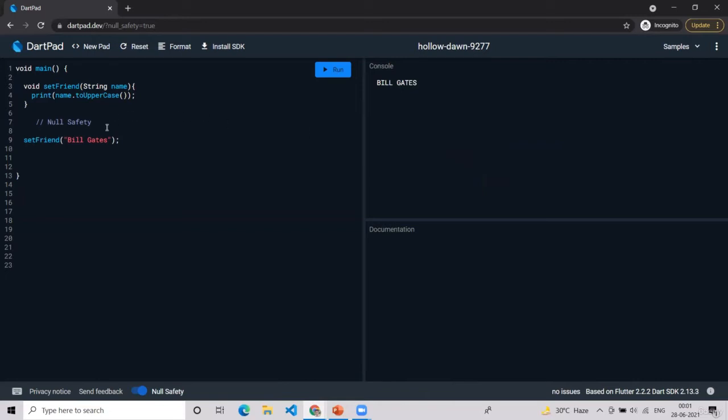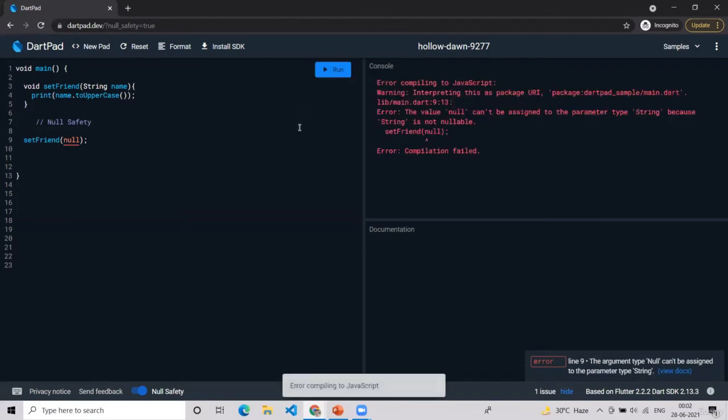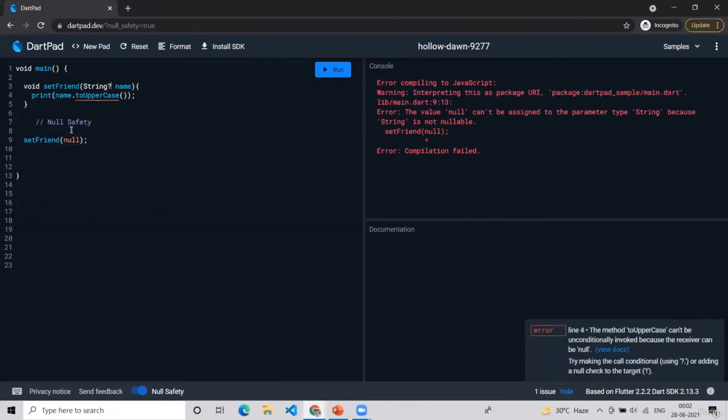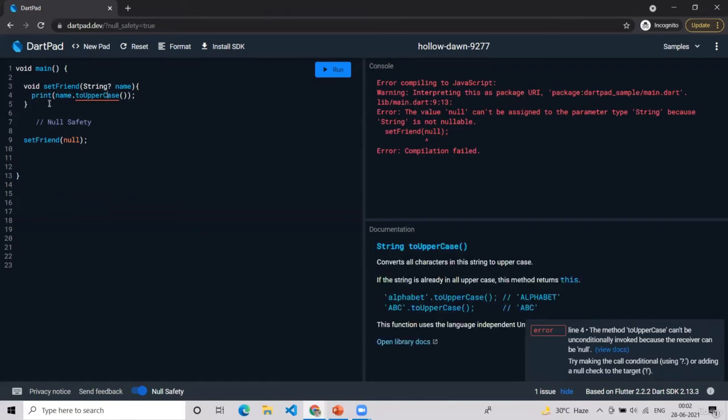Now, what will happen if we try to send a null value? In this case, it will show an error because null cannot be sent to a string. But if we make it nullable, then this error will be gone, but the error will be here, because if it's null, then how will this function be executed?